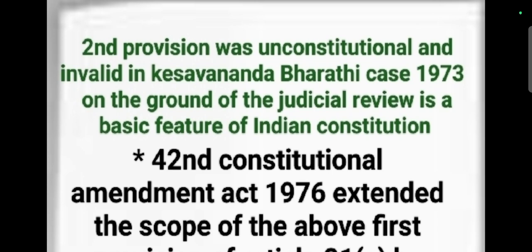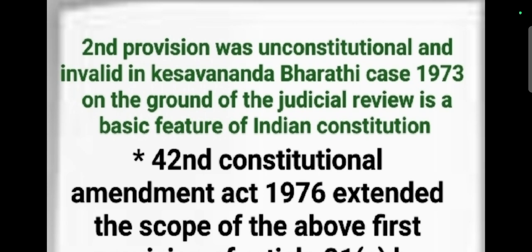But whenever it comes to the second provision, it affects the judicial review of the Supreme Court, because here they excluded the judiciary system from the maintenance of such laws. Okay, so that's why it affects the judiciary system. So that's why, on the ground of judicial review, as judicial review itself is a basic feature of the Indian constitution. It is a basic structure of the Indian constitution. As a basic feature or basic structure, we never take away such provision or such permission from the court system to involve in any matter. Okay, so judicial review itself is a basic feature.